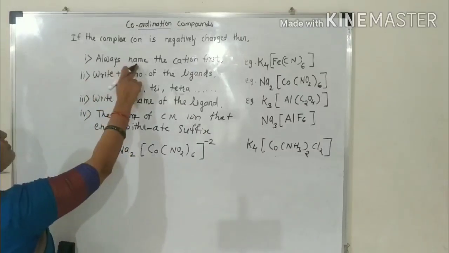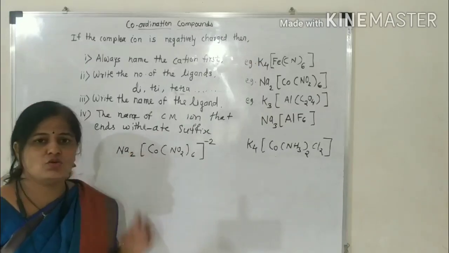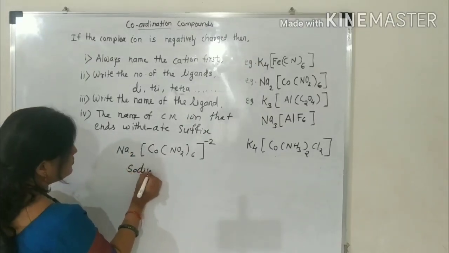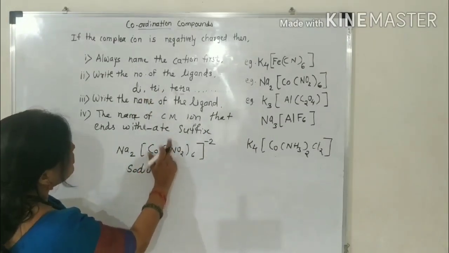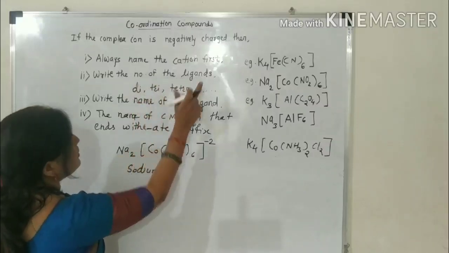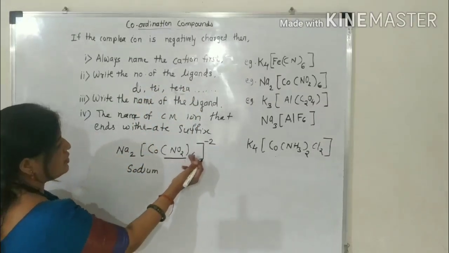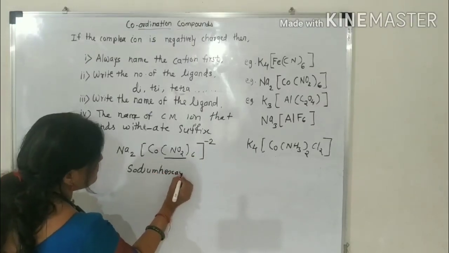Okay, then follow the rules. Always the name of the cation first. Which is the cation here? Here cation is the sodium, therefore here take sodium. Then write the number of the ligand. Which is the ligand here? Nitro. Nitro is the ligand, and its number is 6. Therefore, hexa prefix.